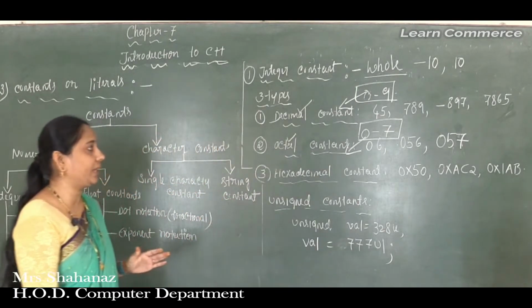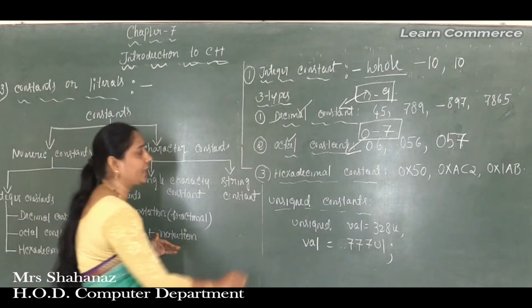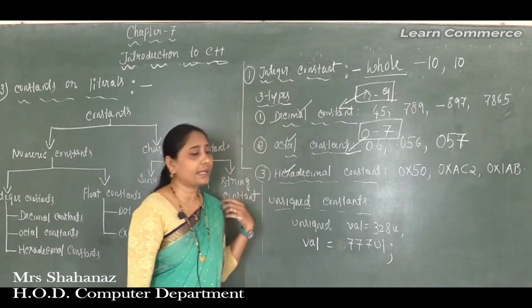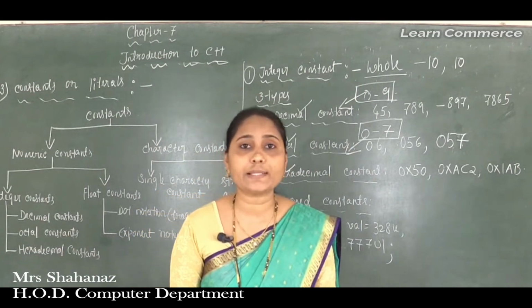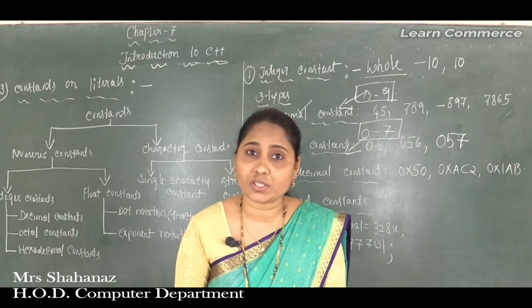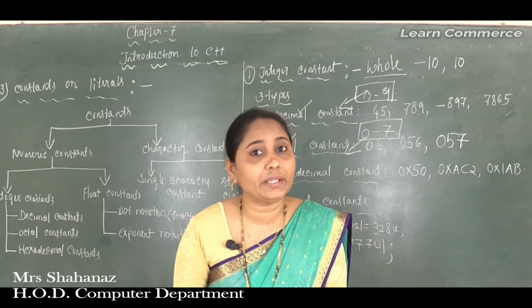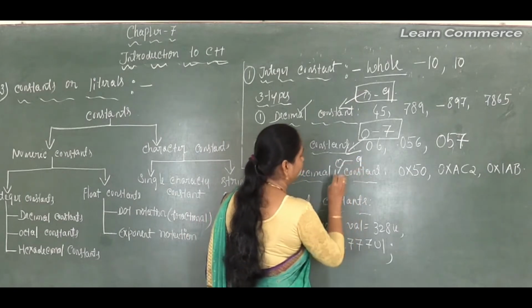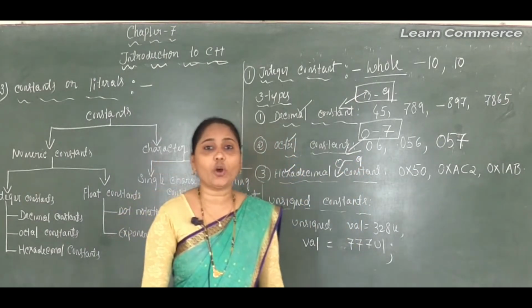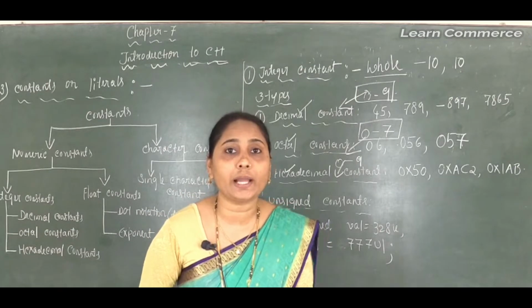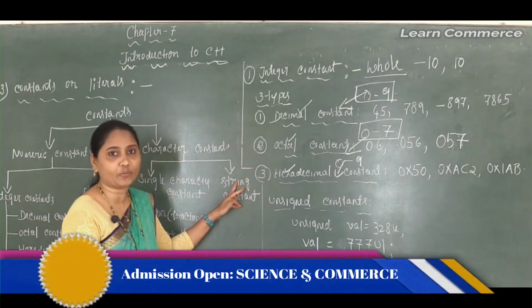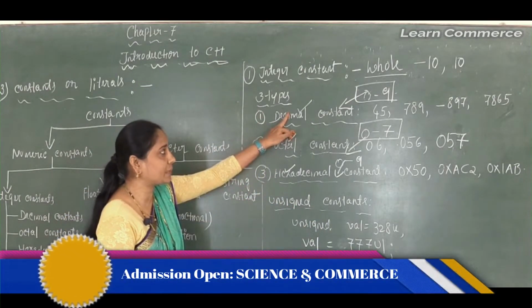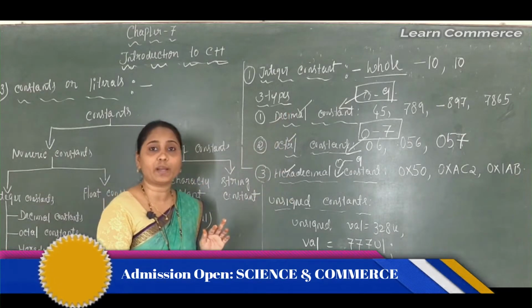Now after completing the octal constant, let's go for our hexadecimal constant here. So we can say that the hexadecimal constant is a combination of the digit from 0 to 9. So how can we identify it? What's the difference between the decimal constant and the hexadecimal constant here?